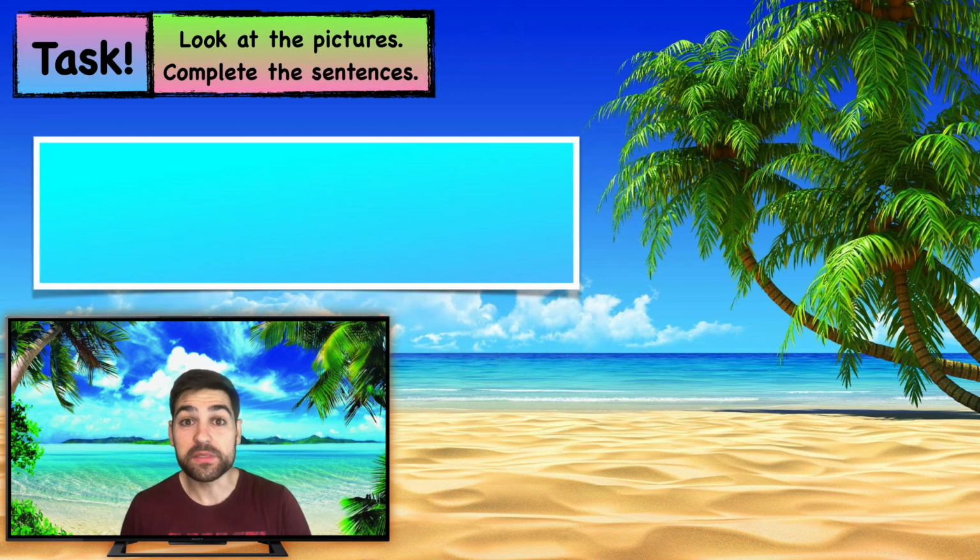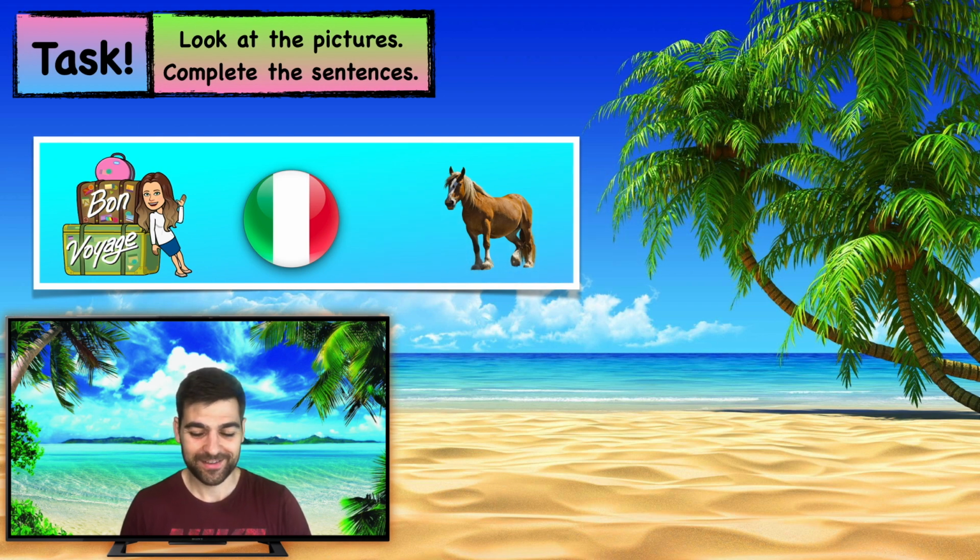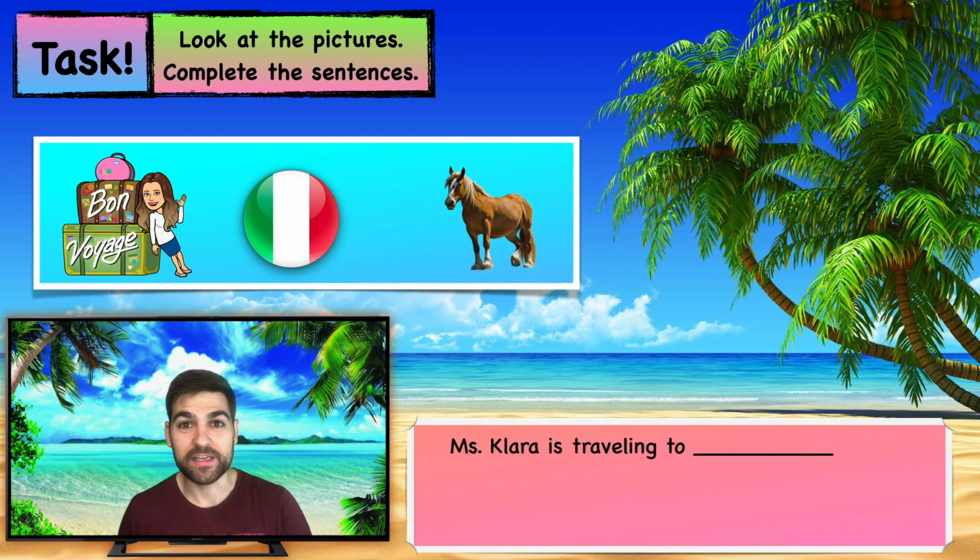So now we have Miss Clara, the flag of Italy, and a horse. The first sentence is, Miss Clara is traveling to. So, where is Miss Clara traveling to? That's right. Miss Clara is traveling to Italy. Good job.